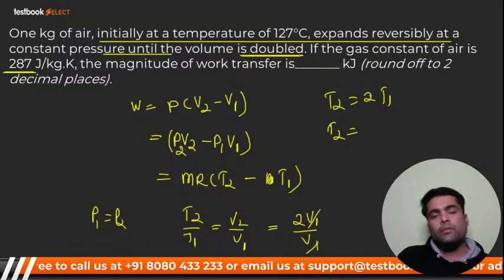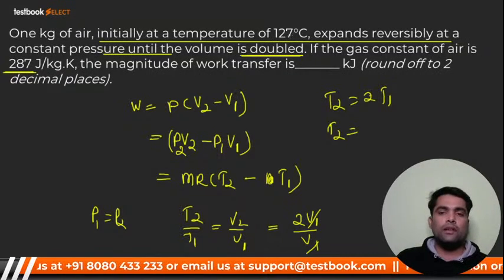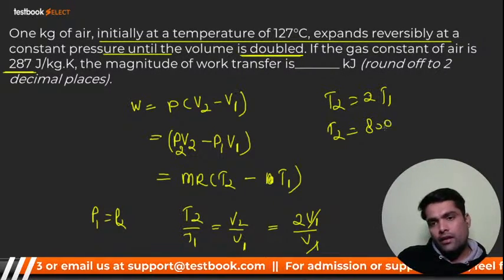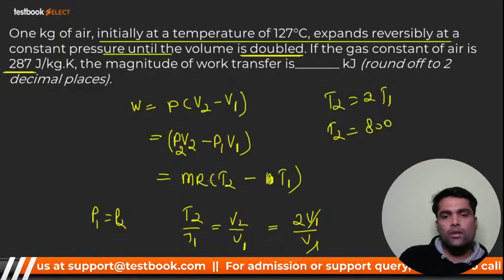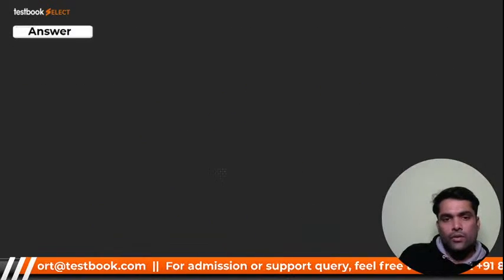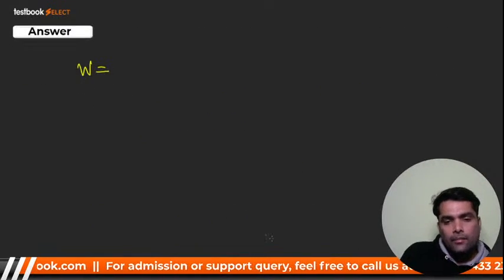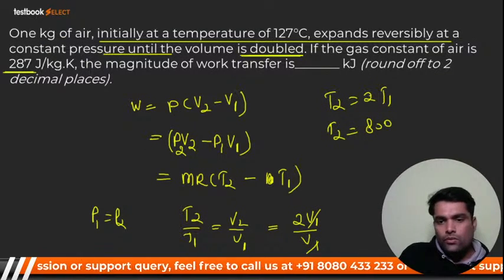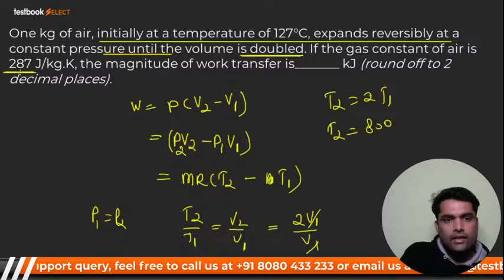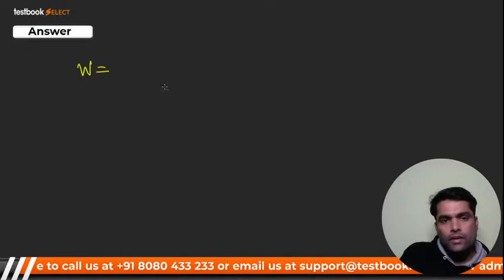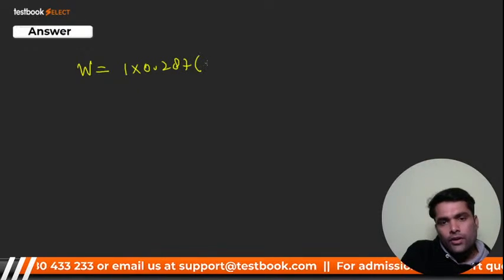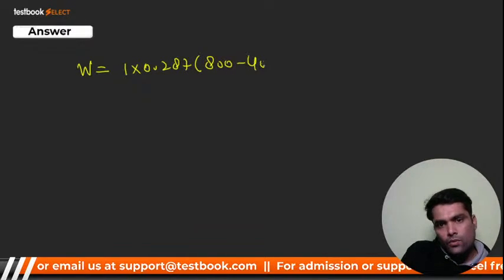That means 127 plus 273, that is 400, so T2 should be 800. You can just put the value over here. So you are going to get work done, that is m, mass is given, initially 1 kg. R is 0.287, in kJ per kg K, so 1 into 0.287, into T2 minus T1, that is 800 minus 400.